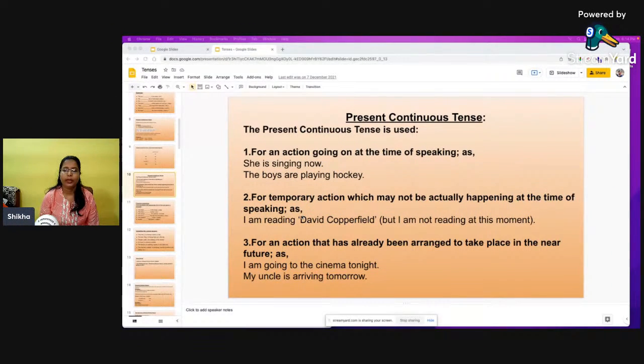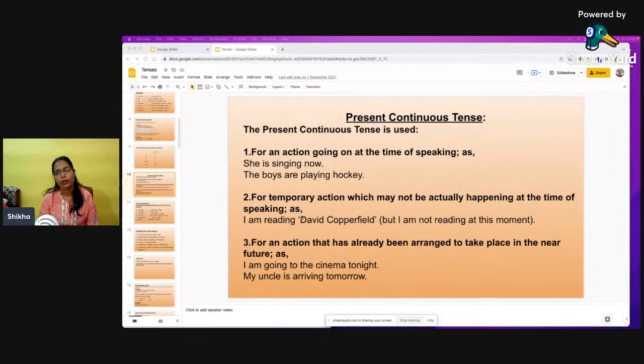So that is why we will say that I am reading a book now. I am reading David Copperfield, or I am learning English nowadays. I am attending some yoga classes nowadays. So this is how we are going to frame sentences about an action which is continuous, but it is not continuous at the moment when we are speaking about it.